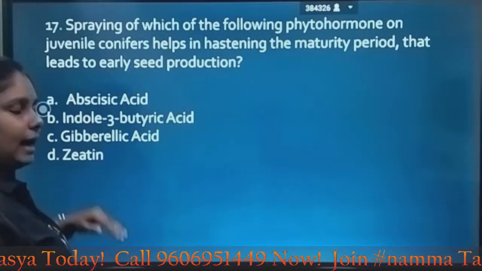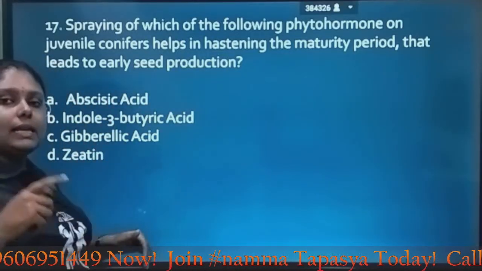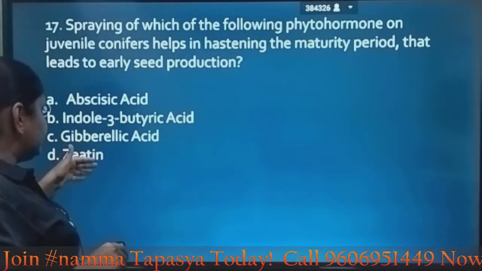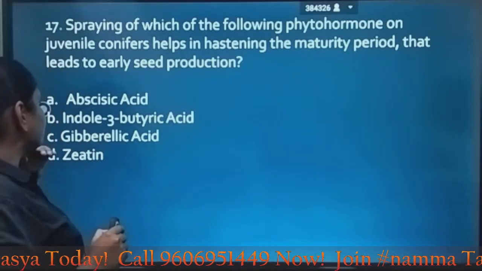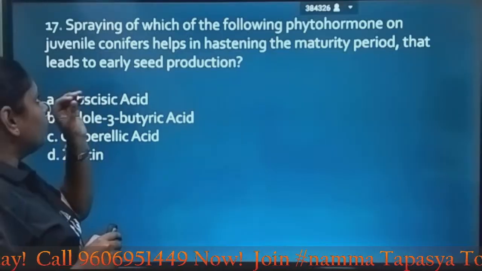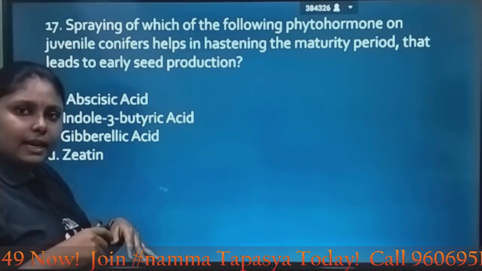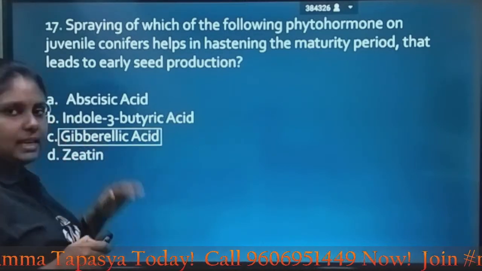So let's know what these hormones actually deal with. Abscisic acid is relevant for stress management in plants, and indole-3-butyric acid and zeatin are for root development and shoot development. So here the phytohormone that attains maturity earliest is gibberellic acid. So the answer is option C.